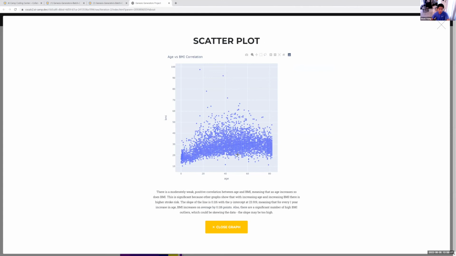This is our scatter plot. It shows the correlation between BMI and age. There's a very weak positive correlation between BMI and age, but there's a lot of outliers, so the scatter plot's not entirely reliable.